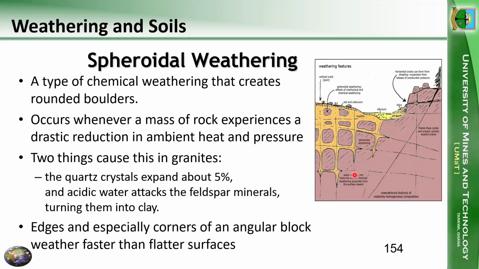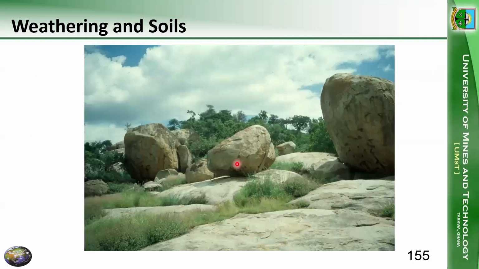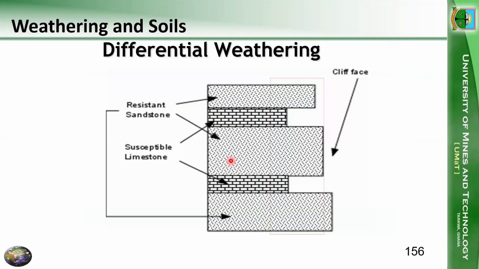This also commonly occurs in granite, because the edges and the corners undergo weathering at a faster rate compared to the flatter surfaces. So then we are going to have this type of spheroidal weathering. We see this big spheroidal weathering, so we should be able to identify them.